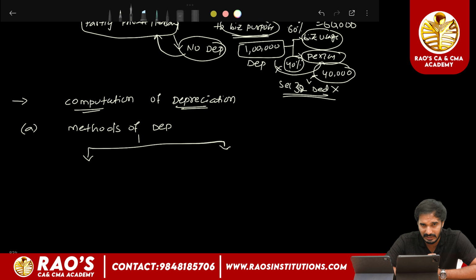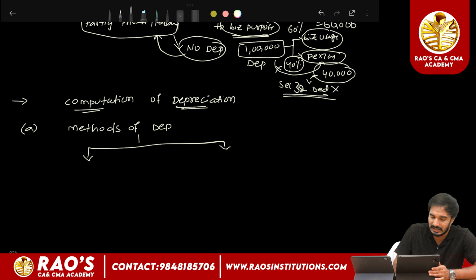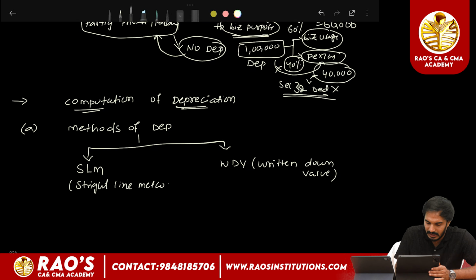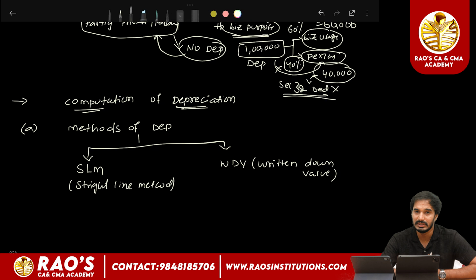But for the purpose of the Income Tax Act, the Act has prescribed only two methods to compute the depreciation. That is straight line method and WDV method, written down value method and straight line method. So these two methods have been prescribed by the Act in order to compute the depreciation.